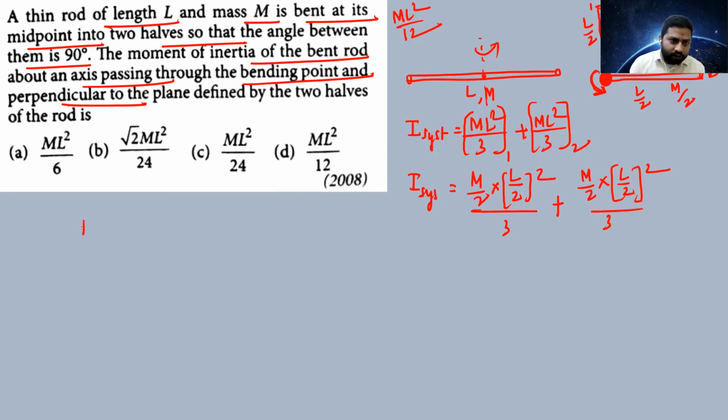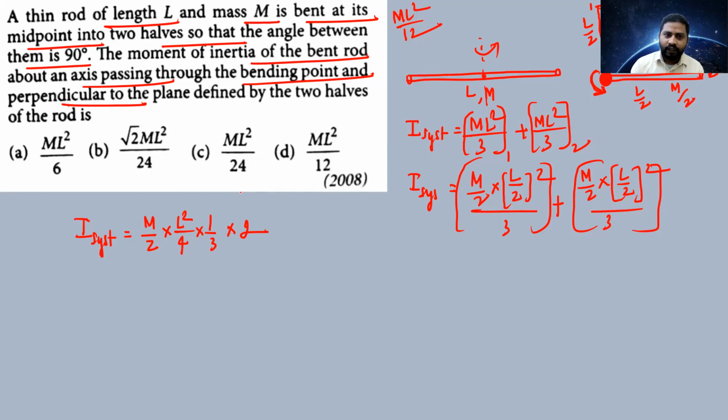So the moment of inertia of the system is m by 2 into L square by 4 into 1 by 3 into 2. Both terms are the same, so I am writing into 2. See, it's simple now. The 2 cancels, so ml square by 12 is the answer. That is the fourth option, ml square by 12. So this question is finished.